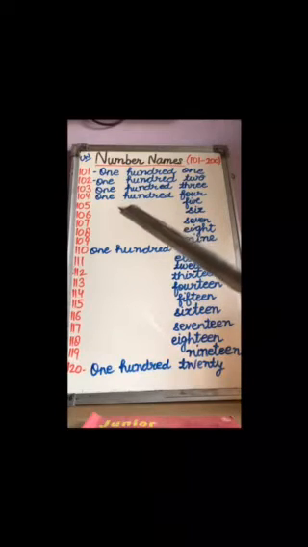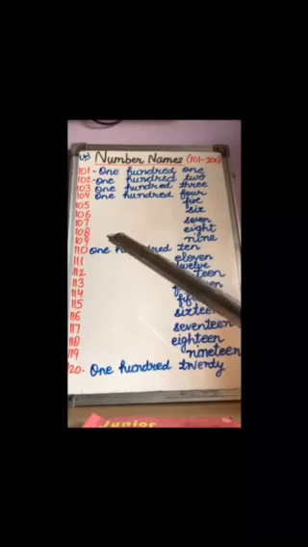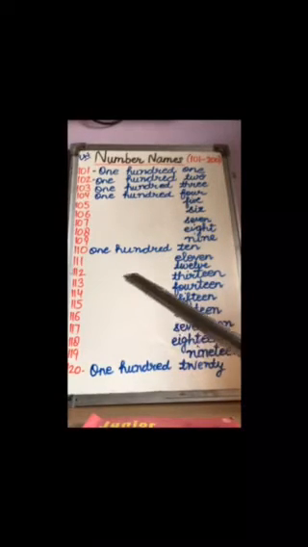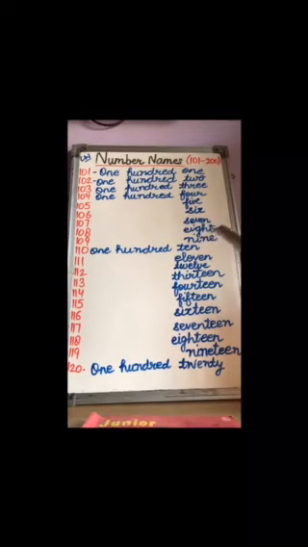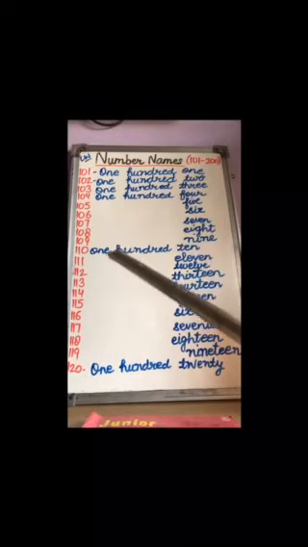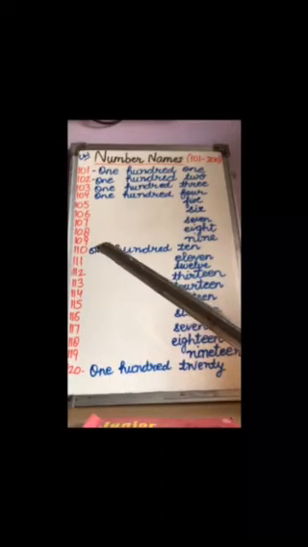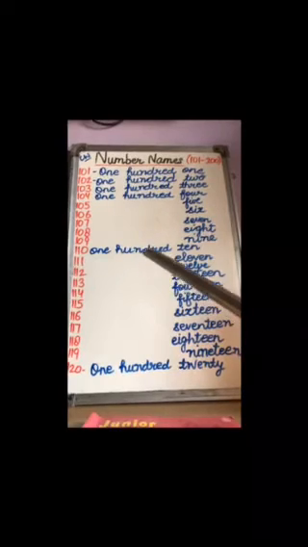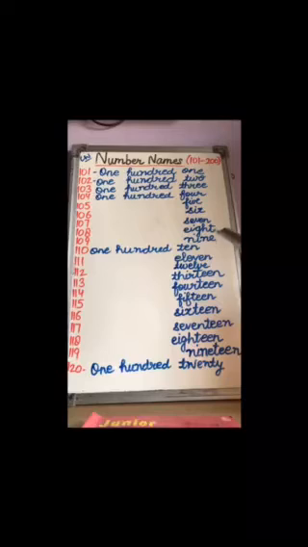ONE HUNDRED EIGHT. No one will make mistakes. Now the next one. What comes after 108? 109. So ONE HUNDRED NINE. So it will become 109.